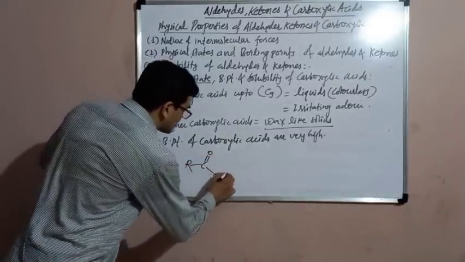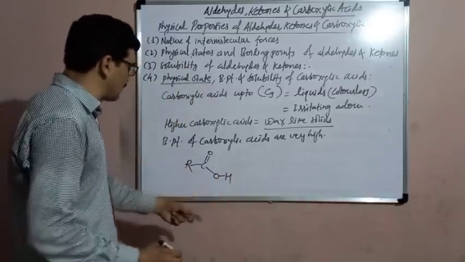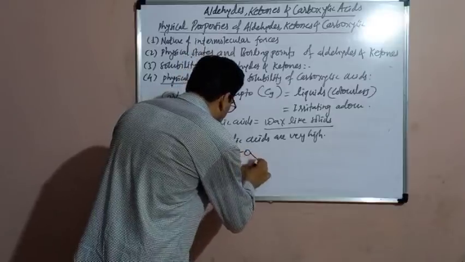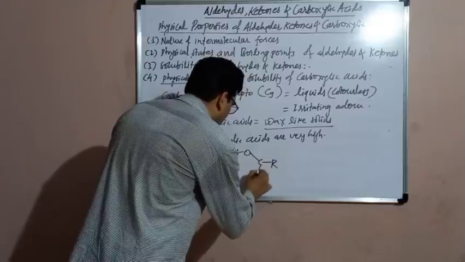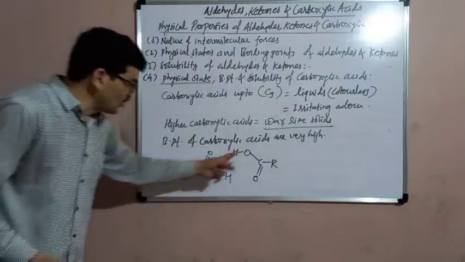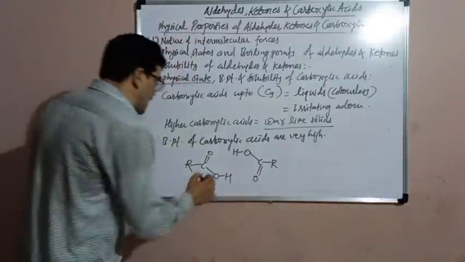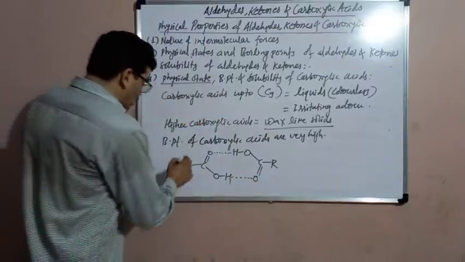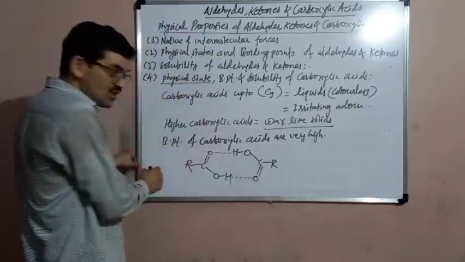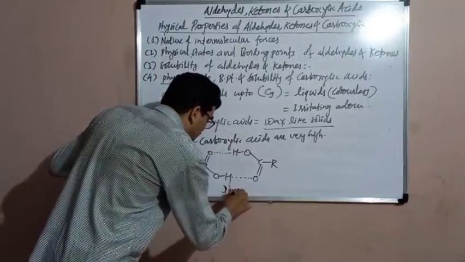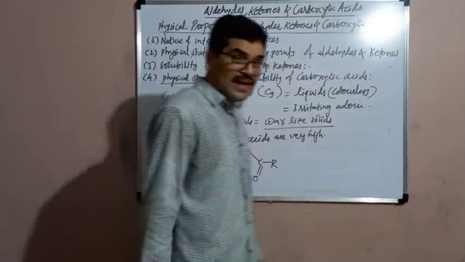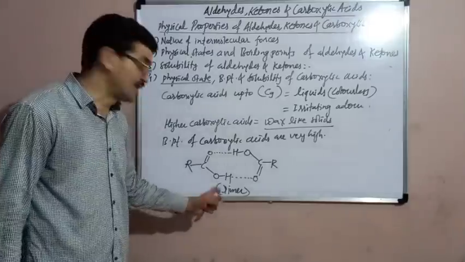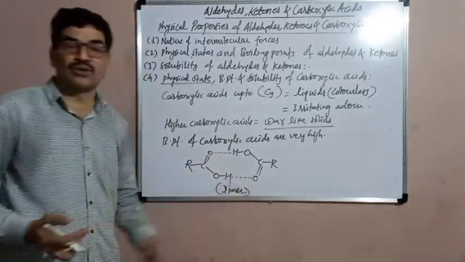form dimers. See here, this is one molecule of carboxylic acid, and this is the second molecule. These are two molecules of the same carboxylic acid. What happened here? Between these two molecules, there is a formation of hydrogen bonds. And due to the formation of hydrogen bonds, two molecules join with each other, and this is known as the dimer. Carboxylic acids are converted into dimers. Two molecules form a single molecule, dimer, due to the formation of hydrogen bonds.